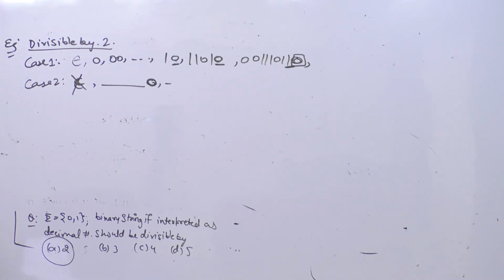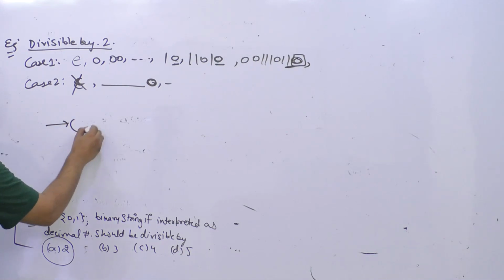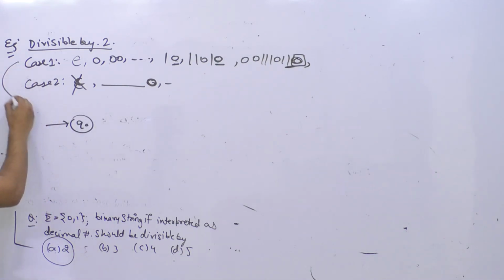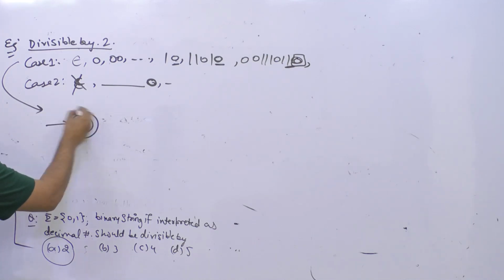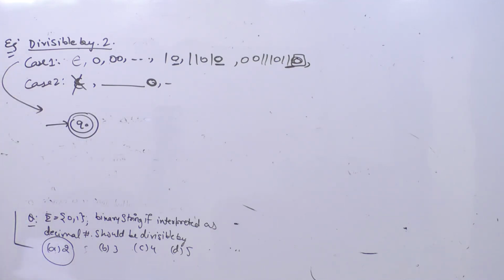So if you look at this, how can you do it? This is the initial state Q0, and this is for case number 1. In case number 1, we are even trying to accept epsilon, so we are going to make the initial state a final state. Clear? We have to make Q0 a final state, because epsilon is also accepted.